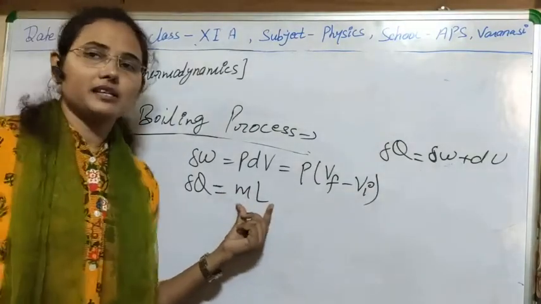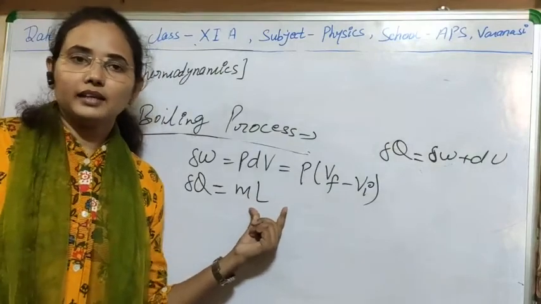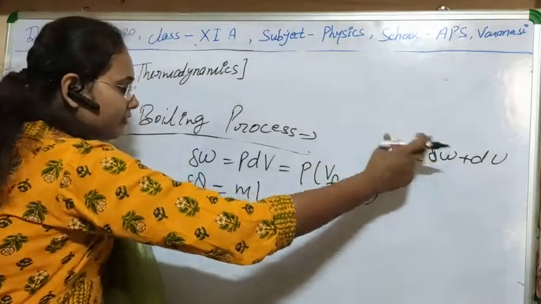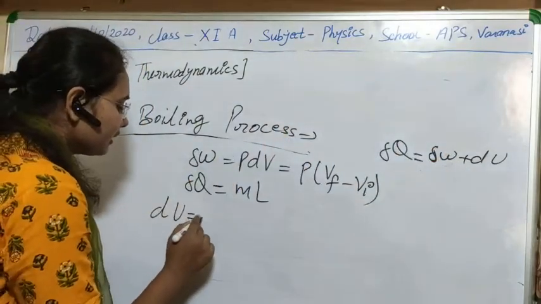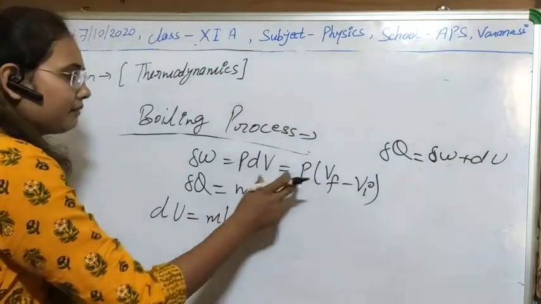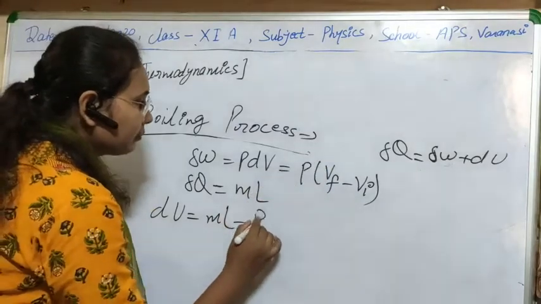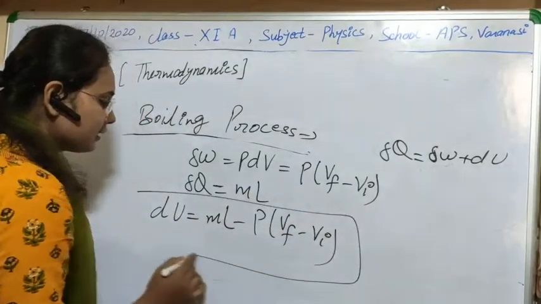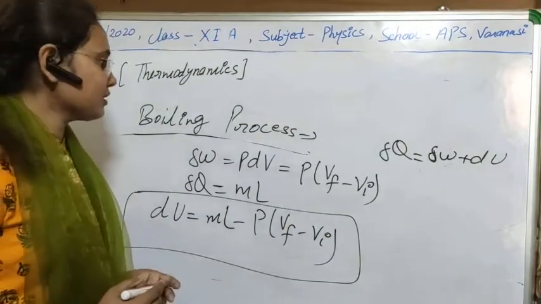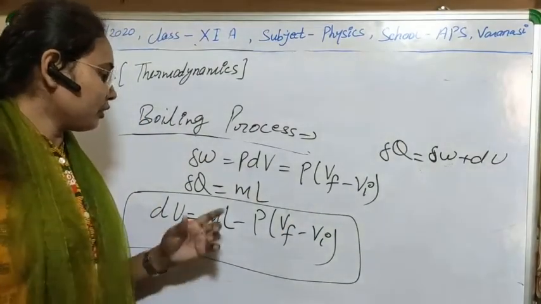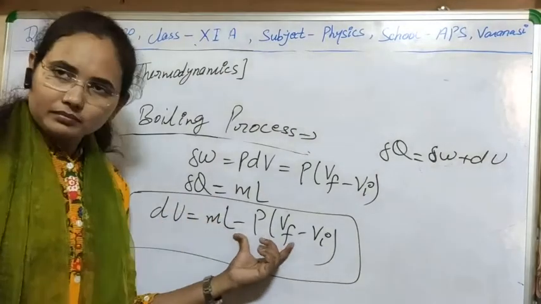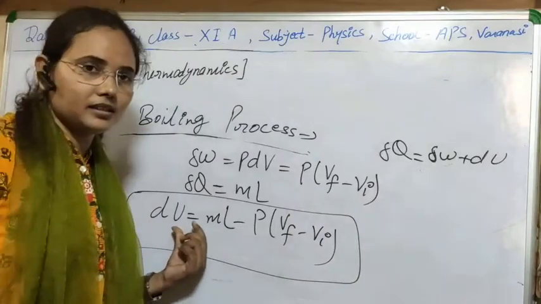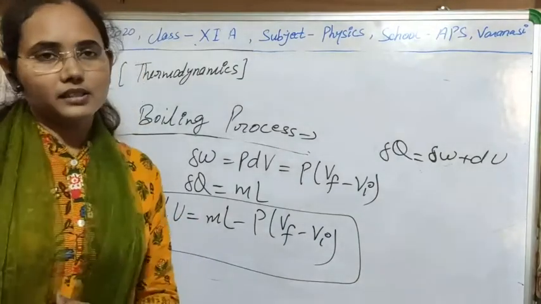Also we can say that delta Q is used to change its state, and the change of state can be expressed by the latent heat formula. So from this equation we can calculate the internal energy. In the same manner, after putting this value, we will get P (Vf minus Vi). This is the same as in the isobaric process. So in the case of boiling, this equation tells us about the change in internal energy, meaning how the internal energy is changing.